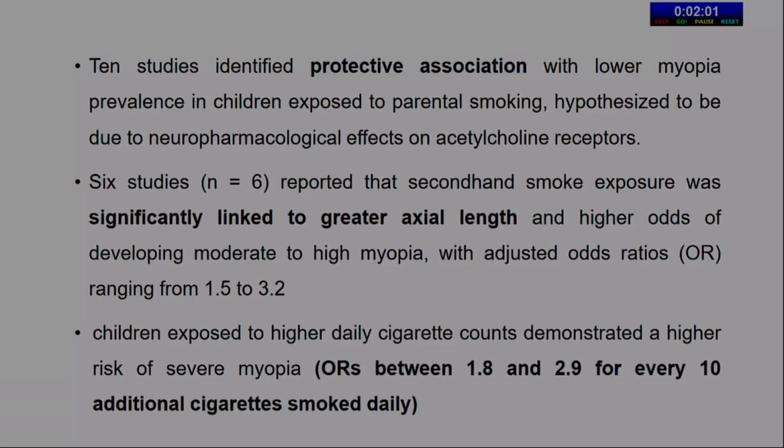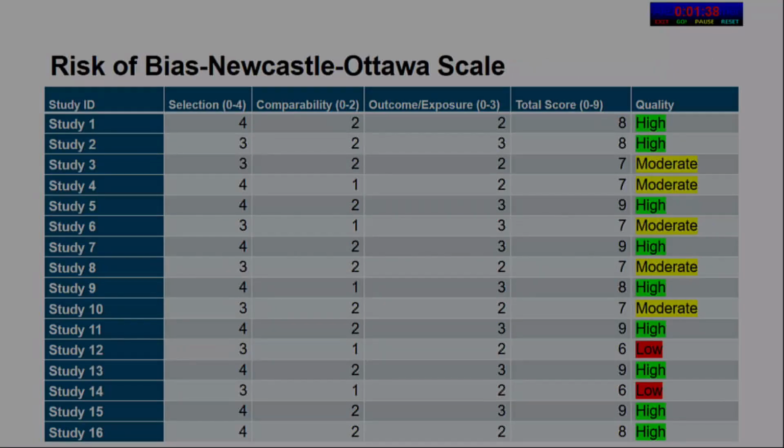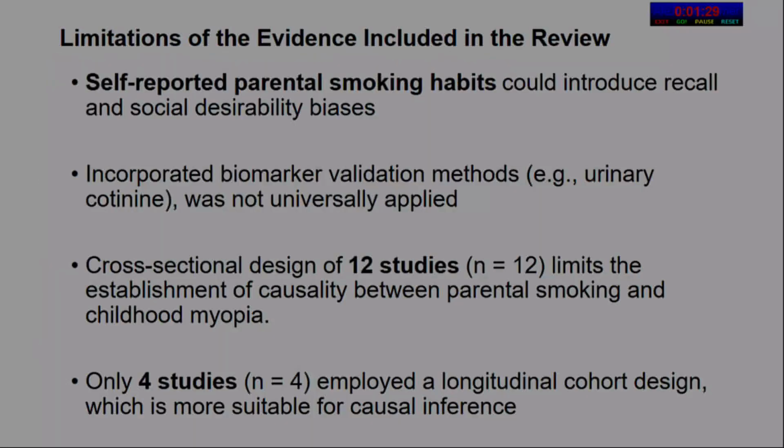10 studies identified a protective association with lower myopia prevalence and higher hypermetropia prevalence in the children of smokers. 6 studies reported that second-hand smoke exposure is linked to greater axial length, and it was shown in some studies that a higher daily cigarette count demonstrates a higher risk of severe myopia. The risk of bias was assessed by the Newcastle-Ottawa scale, and of these, 9 studies had high quality, 5 had moderate quality and 2 were of low quality.